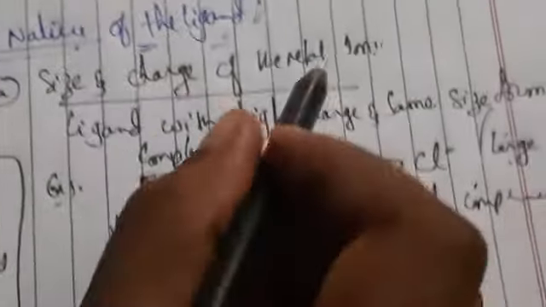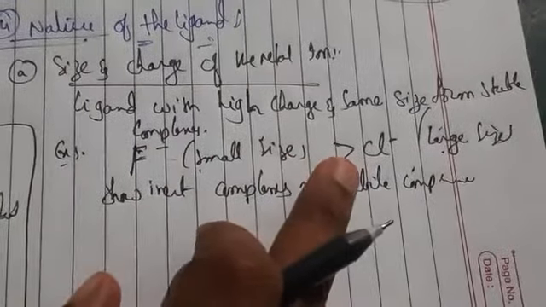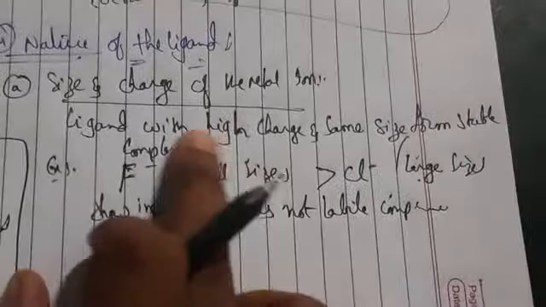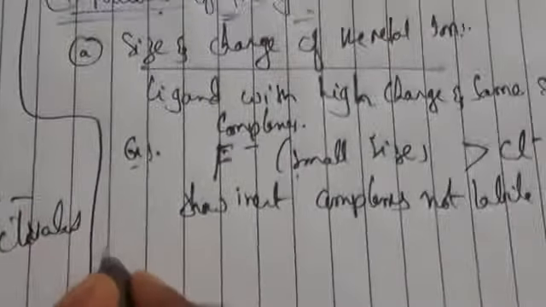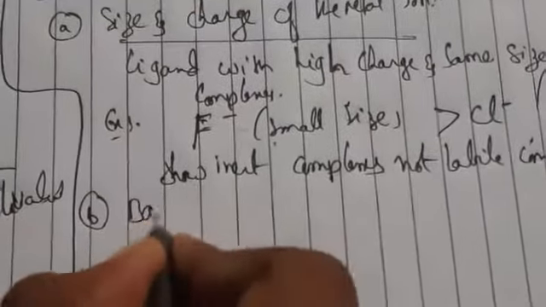So ligands with high charge and small size form stable complexes. Why? Because F minus has small size and is very stable compared to Cl minus. Next, we have the factor of basic nature.